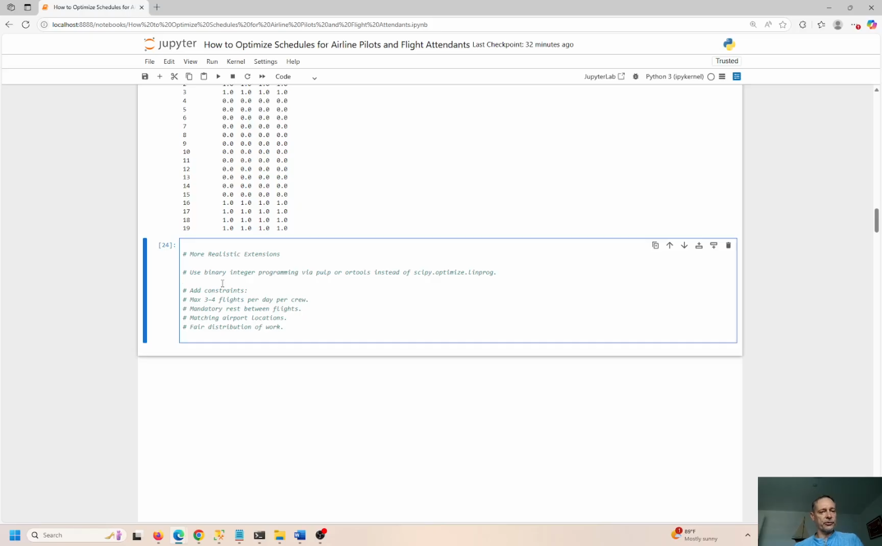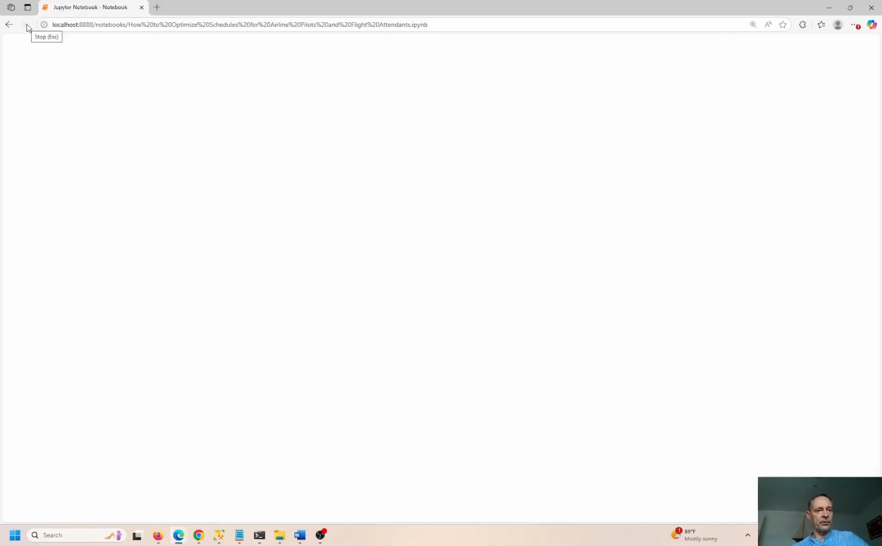We use binary integer programming in the pulp library to help us solve this problem. We have the constraints I defined before: 3 to 4 flights per day per crew, mandatory rest, matching airport locations, and fair distribution of work. So let me go ahead and save this and then do a refresh so we can see everything below.